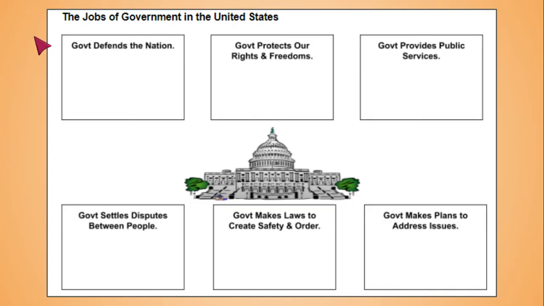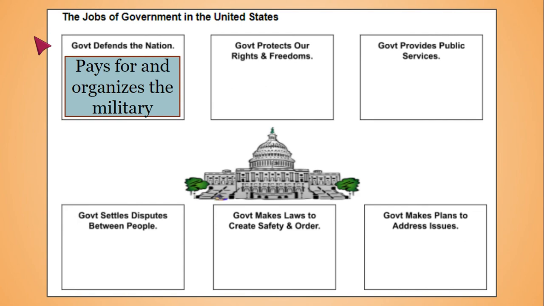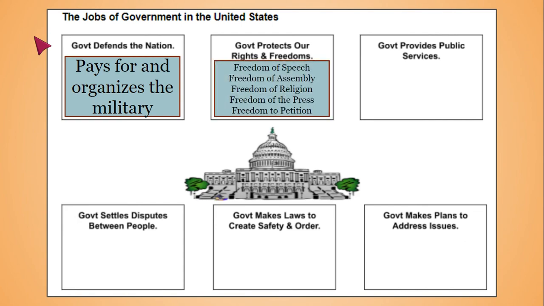We're going to take a final look at what should be in your note sheet. While we're going over this, just take a look at your notes and make sure you have the right information in the right places. The government pays for and organizes the military. Freedom of speech, freedom of assembly, freedom of religion, freedom of the press, freedom to petition.